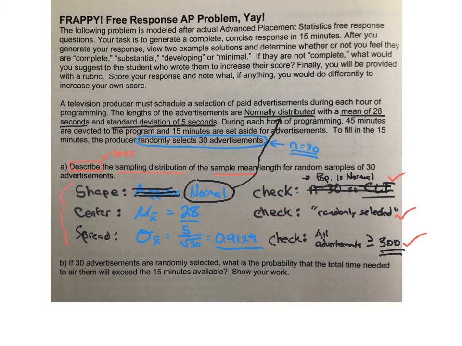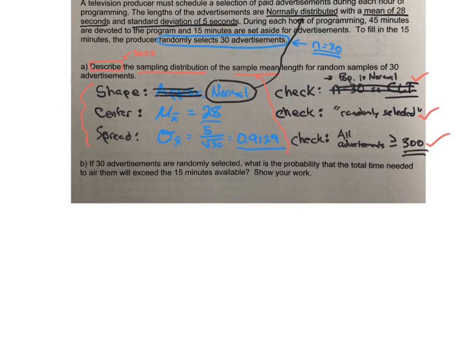This is the description of what we are working with here. Now, why do they have us do part A? Because they need us to do part B. If 30 advertisements are randomly selected, what's the probability that the total number needed to air them will exceed the 15 minutes available? Exceed means more than 15.